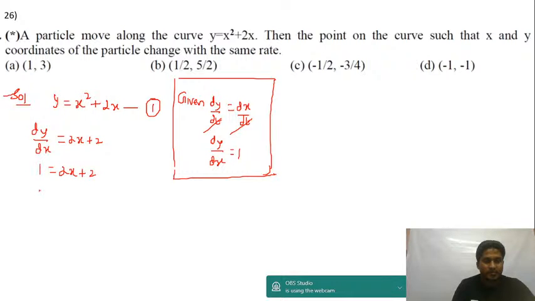From this you can write 1 minus 2 is equal to 2x. You get x is equal to minus half. For the first coordinate, x is minus half, there's only one option. Answer is option C only. The other options are ruled out.